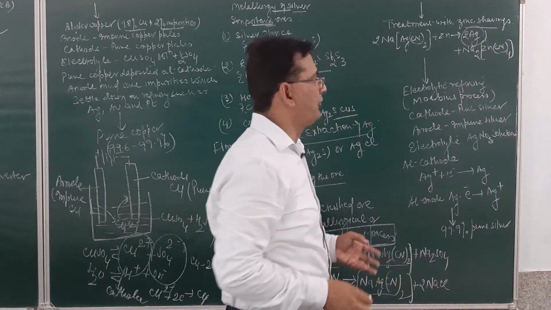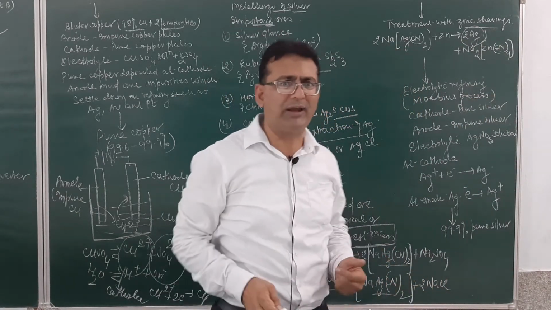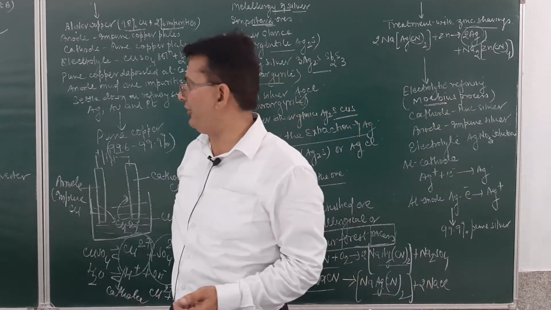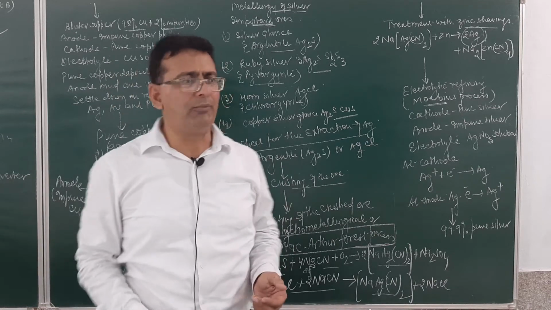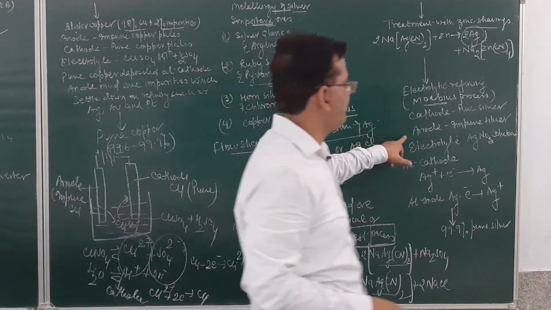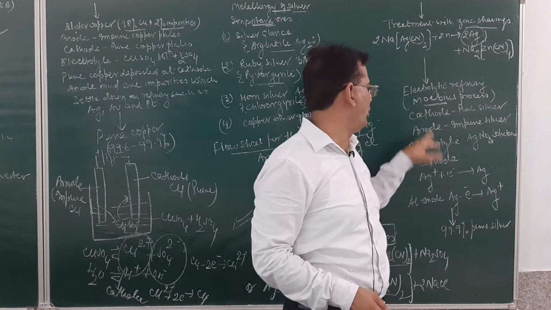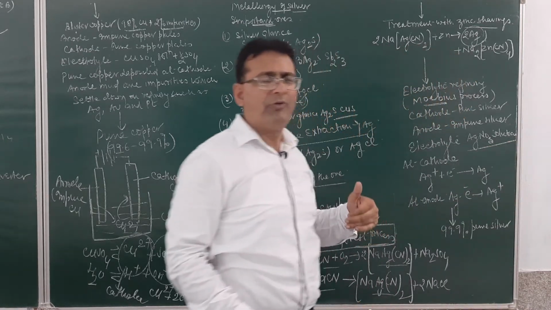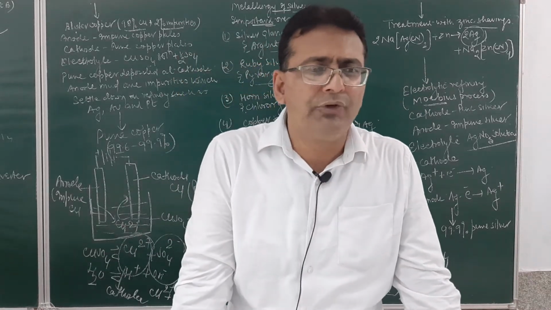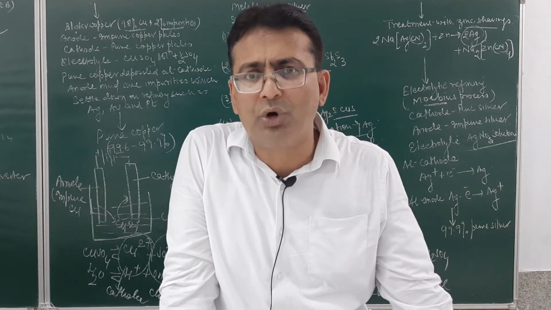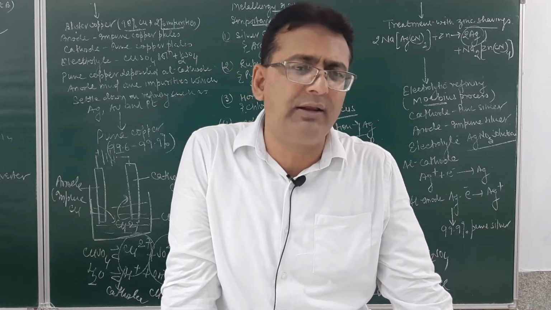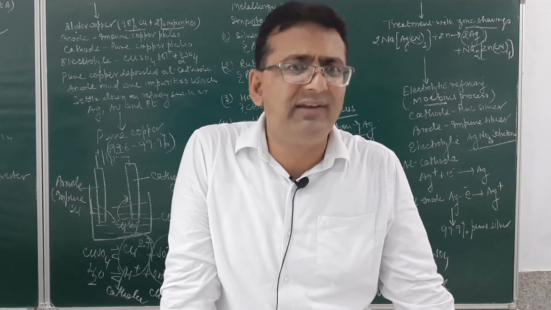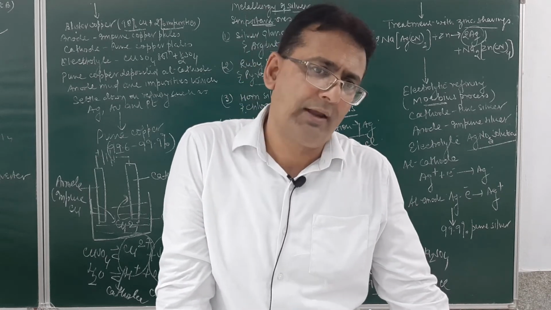Here again the purification of silver will be done by the process called electrolytic refining, and the name of the process will be the Moebius process. In this process, the anode will be impure silver, the cathode will be pure silver, and the electrolyte will be silver nitrate solution. When we carry out the electrolysis, silver will be deposited at the cathode. The concentration of silver ion in the electrolyte will be maintained by the oxidation of a silver plate, which is the impure anode. Am I clear?